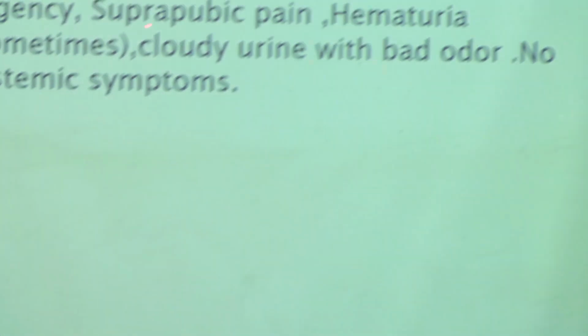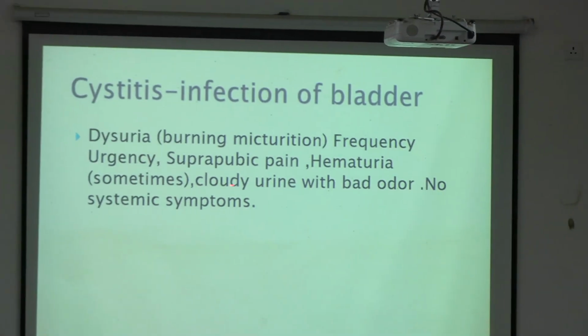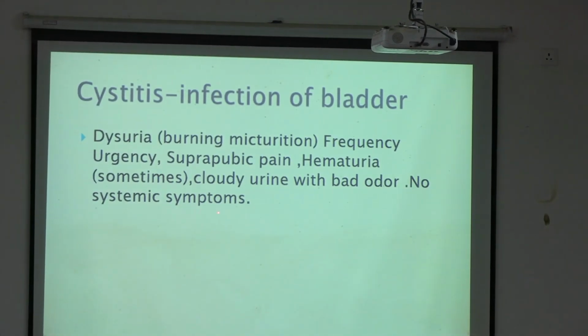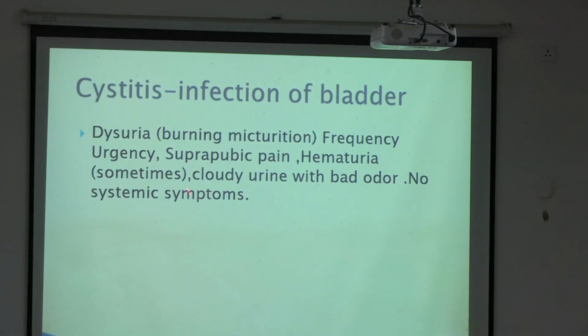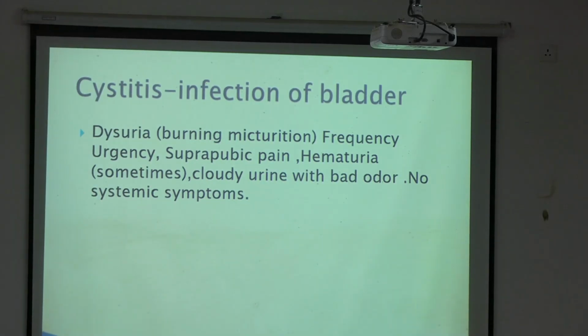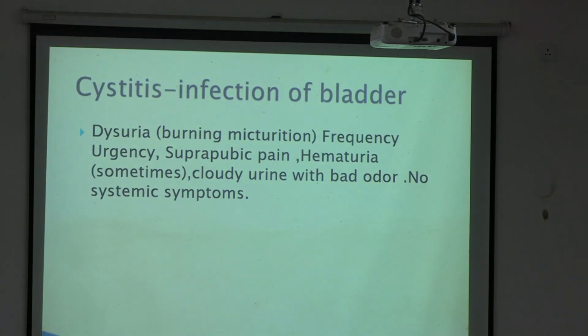Cystitis is infection of the bladder: dysuria, burning micturition, frequency, urgency, suprapubic pain, hematuria, cloudy urine, and bad odor, with no systemic involvement. So what happens in cystitis? Cystitis is the bladder involvement. In this you will get dysuria, urgency, and frequency of urination. And even in cystitis you may also get blood in urine. So suppose this E. coli has a multiplication time of 20 minutes.